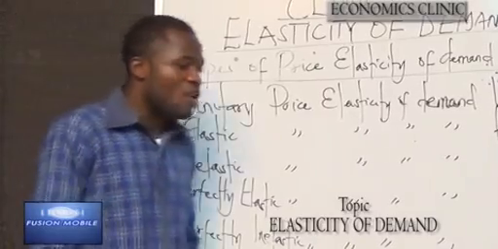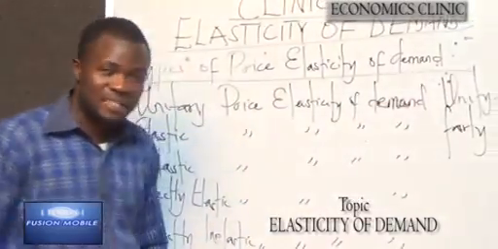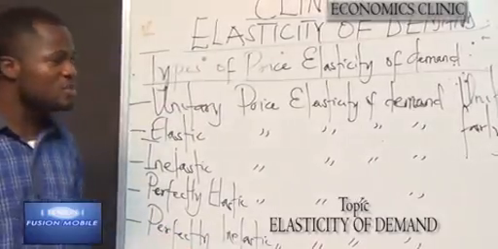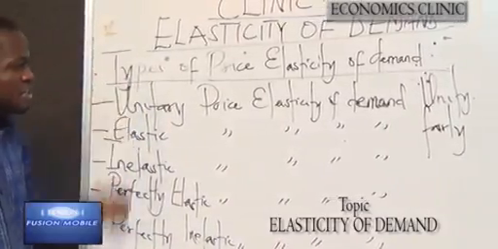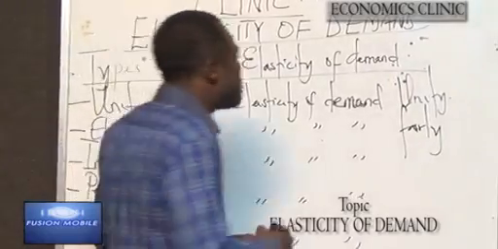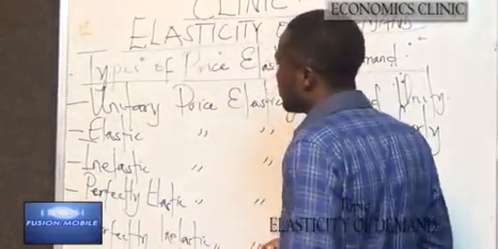Sometimes it can also be called unity price elasticity of demand. In explanation, that is, a 10% increase in price will bring about a 10% increase in quantity.